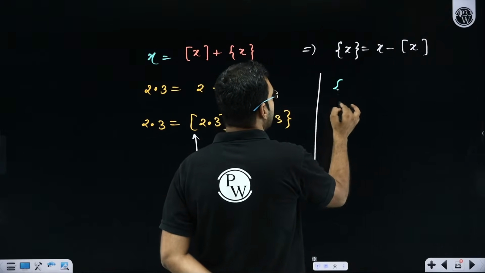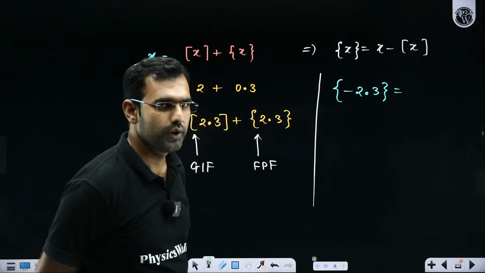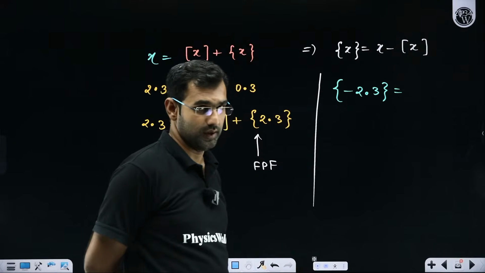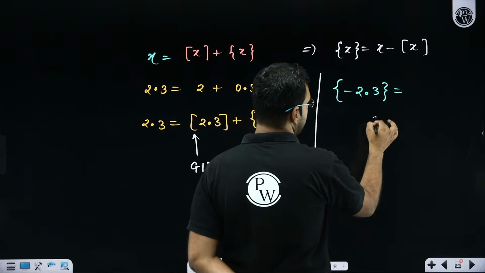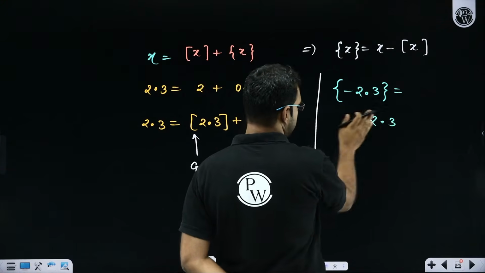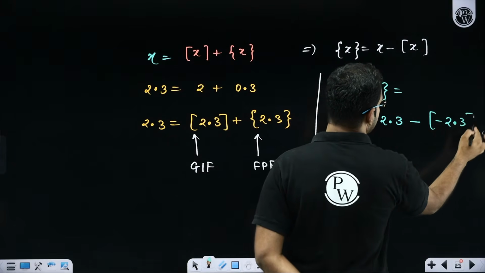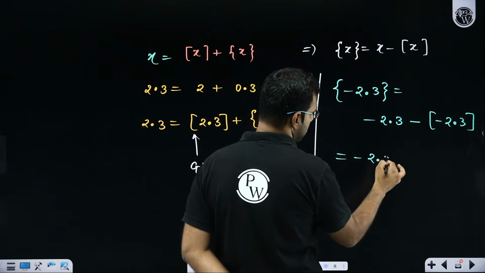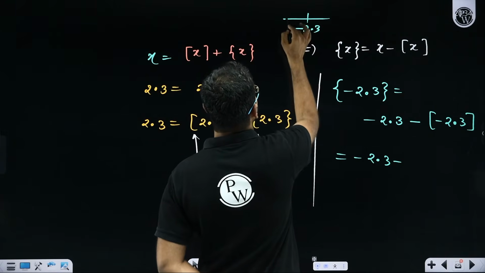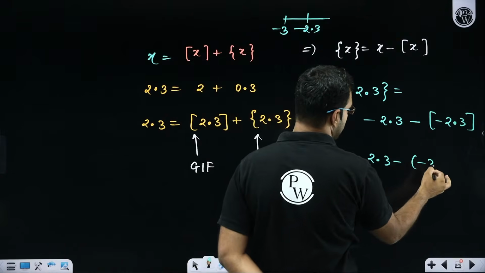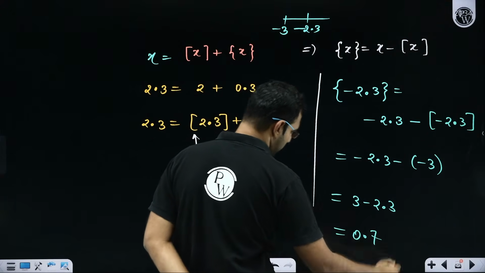Okay. So, what if I ask you, what is the fraction part of minus 2.3? What do you think? 0.3? Students, let me know in the comments. Fraction part of minus 2.3. Be quick. Sir, as per the definition, x, which is minus 2.3, minus GIF of x, which is GIF of minus 2.3. I hope you do remember this is minus 2.3. On the left of it, it is minus 3, so its GIF will be minus 3. So technically it is minus 2.3 plus 3, that is 3 minus 2.3, and it is not 0.3. It is 0.7.